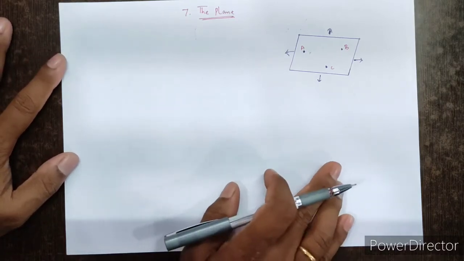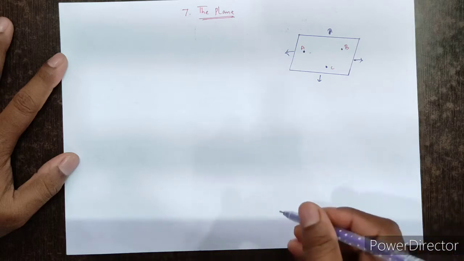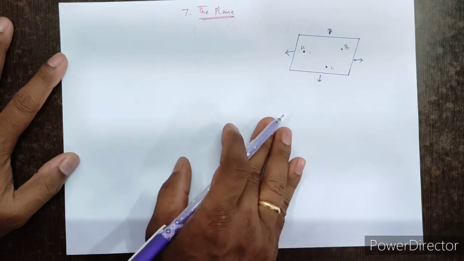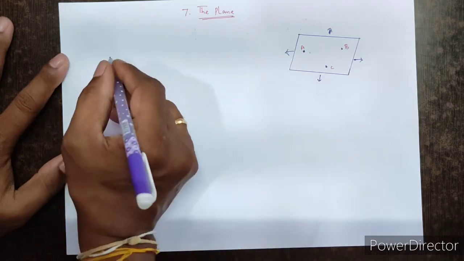A plane is a proper subset of R cube which has at least 3 non-collinear points and such that for any 2 points in it, the line joining them also lies on it. So